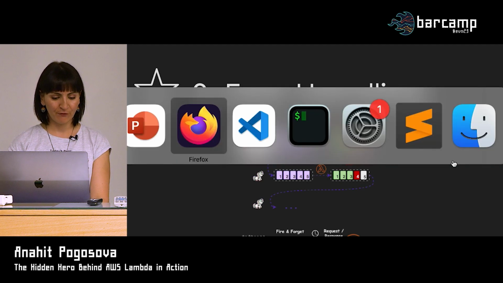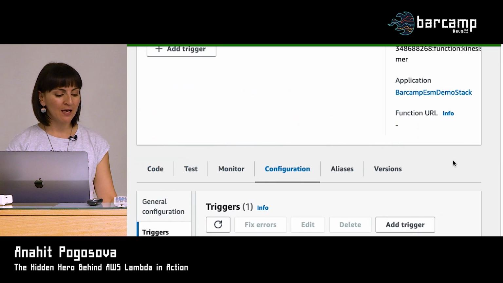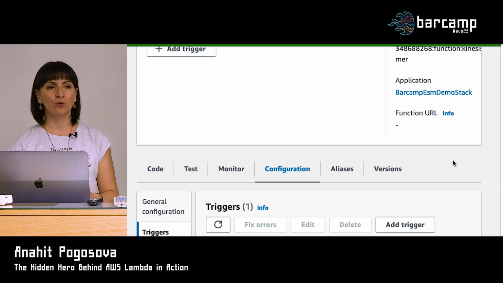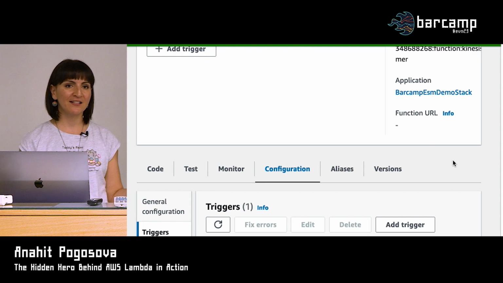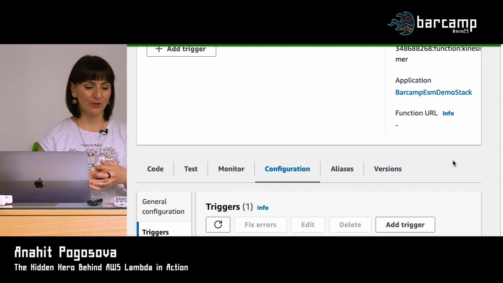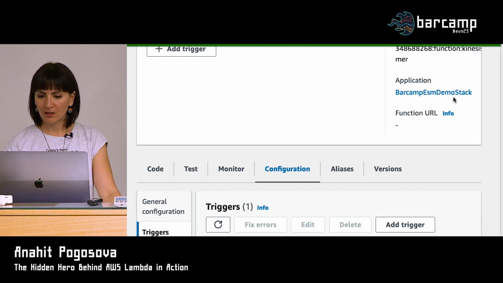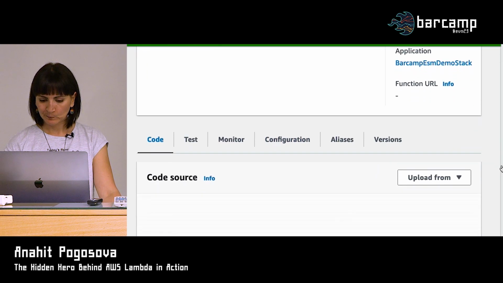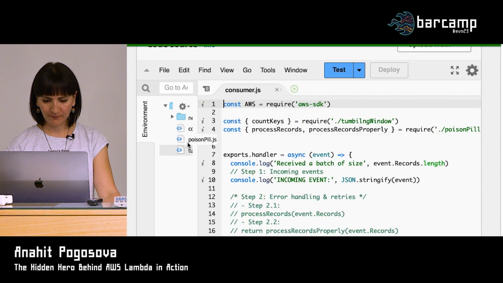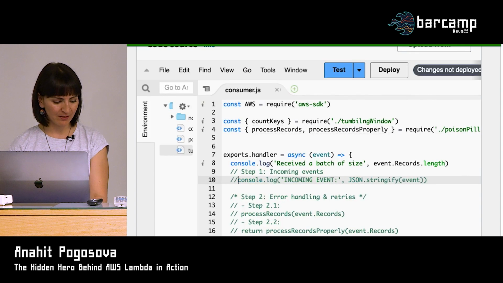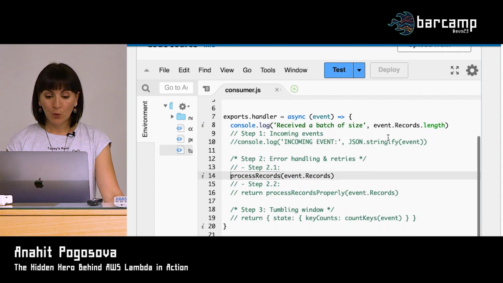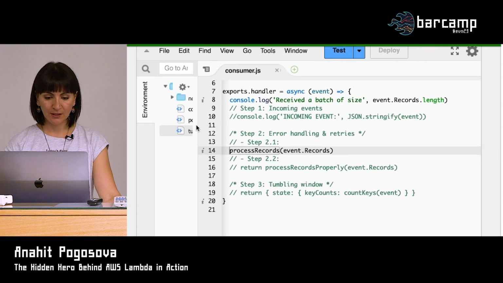So let's focus on how we configure error handling. It's really, really simple with Lambda and Kinesis. But let's first look at what happens if we don't configure anything. So go with these notorious defaults, which I was talking about. Let's see what the setup was here. So I'll go to my code. Let's comment the step 1 because we don't want to log so much anymore, and then uncomment this. So we will start with simple code with no error handling.